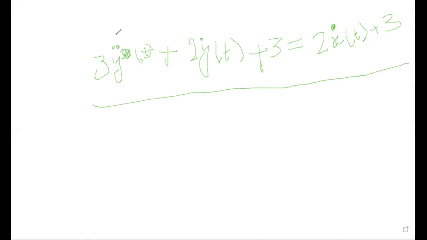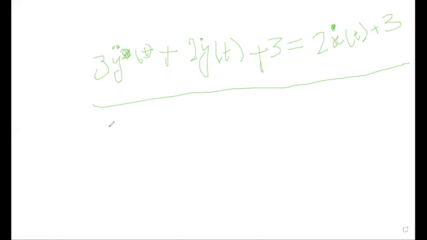If you observe, y double dot means, what is the order of the system? Second order, d square y by dt square, isn't it? So y dot means dy by dt.